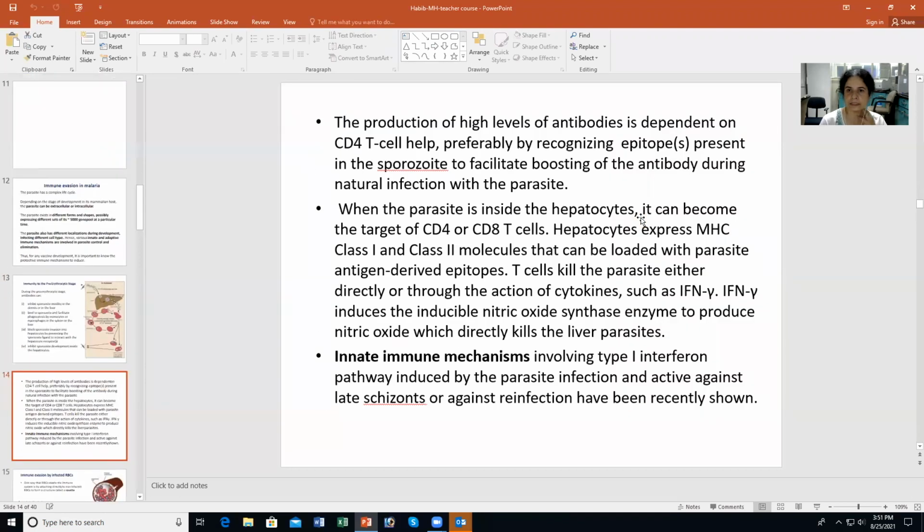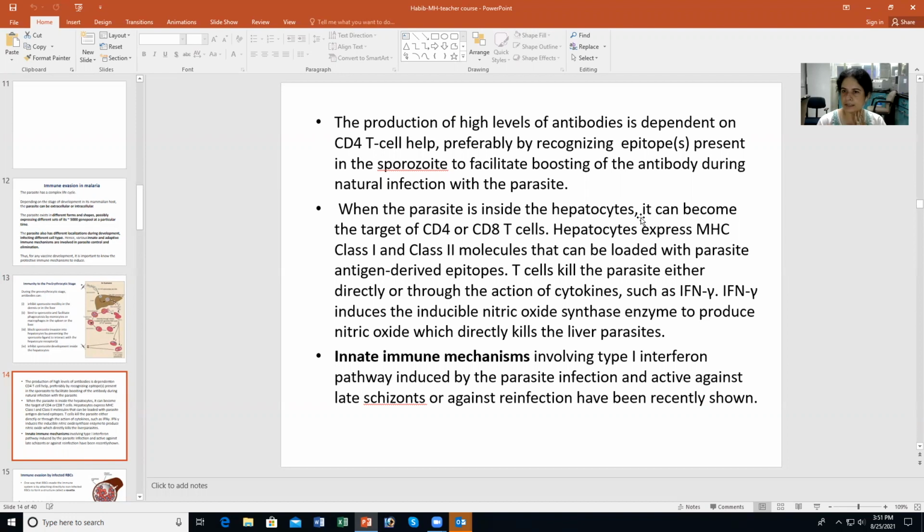Now, the production of high levels of antibodies is dependent on T cell help. You know that there are T helper cells in the immune response, and these CD4 positive T cells can recognize epitopes present on the sporozoite surface, and they can help boost the antibody production and immune response in a natural infection. Now, when the parasite is inside the hepatocytes, it can become the target of CD4 positive T cells, T helper cells, or CD8 positive T cells.